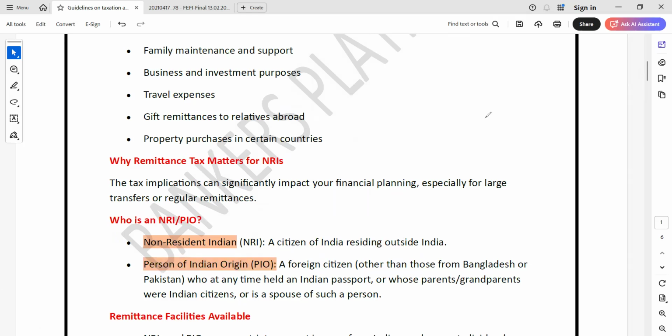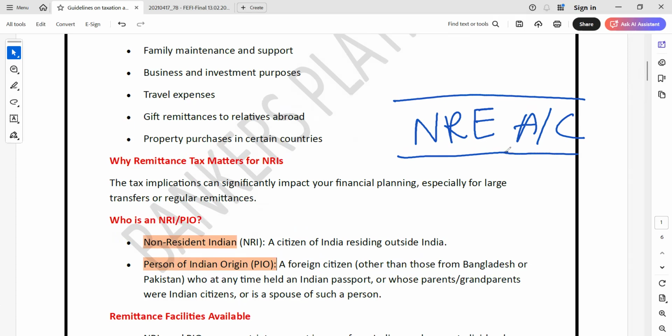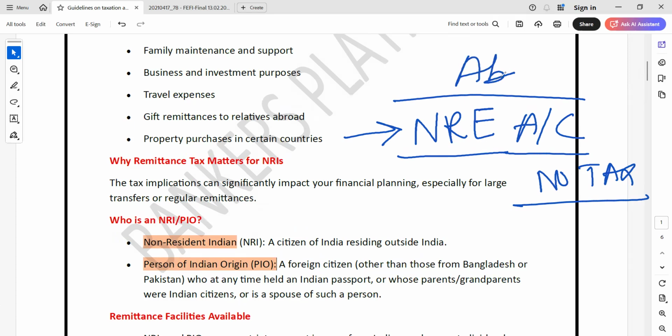Here I would like to tell you to always remember that there is no taxation for an NRE account. Okay, NRE account, I'm not saying NRI. If any NRI has an NRE account, in that case there will be no tax, because whatever funds are received in the NRE account have come from abroad. So there is no tax on the NRE account.